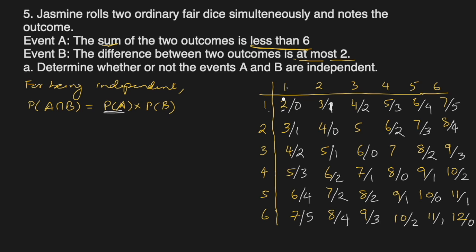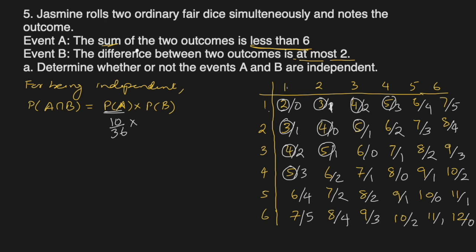Yes. So let me circle the ones which are less than 6. These are less than 6. I forgot to write here how much it will be. 3 minus 2 is 1. This will also be 1. So these circles are the sums which are less than 6, and all the others are 6 or more. How many are they? 1, 2, 3, 4, 5, 6, 7, 8, 9, 10. So it will be 10 cases out of 36 where the sum is less than 6.